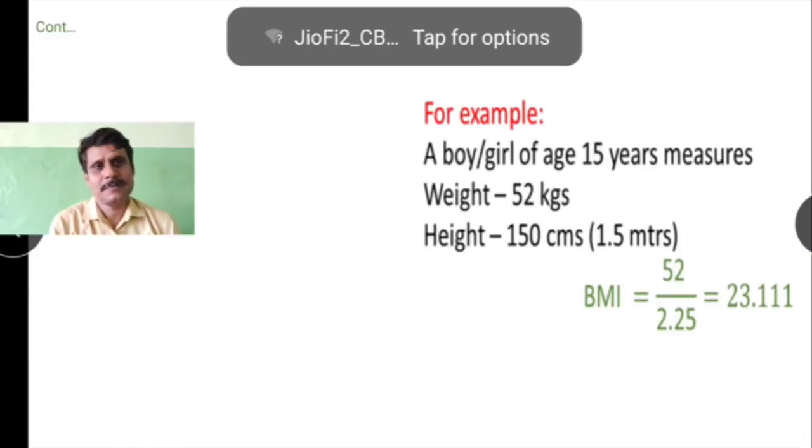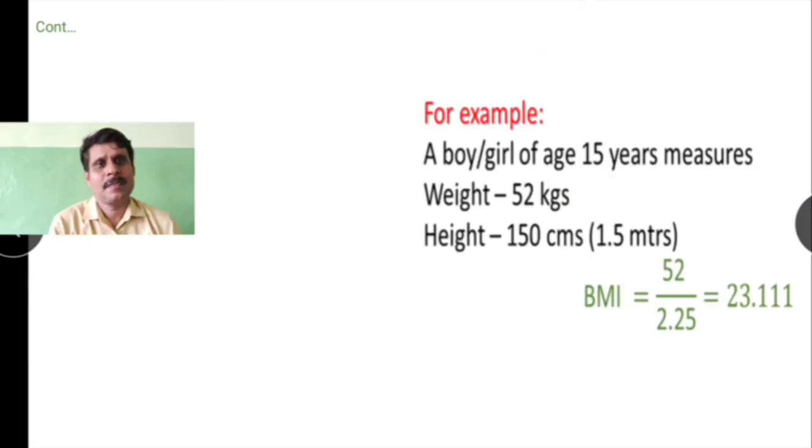So for example, a boy or a girl of age 15 years measures 52 kilograms of weight and height 150 centimeters, which we can convert into meters as 1.5 meters. So children, when you divide this 52 kilograms by the square of the height, 1.5 meters, that is 2.25, you will get the value 23.111.